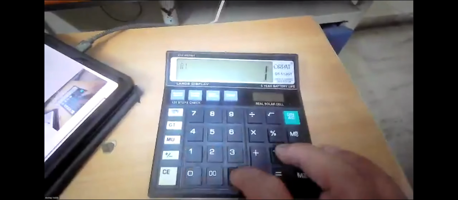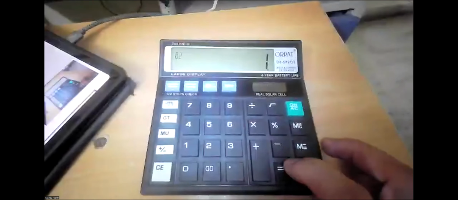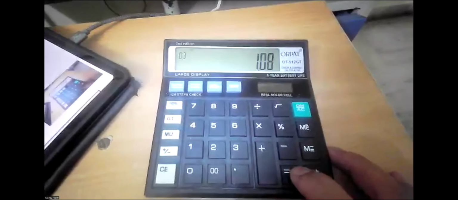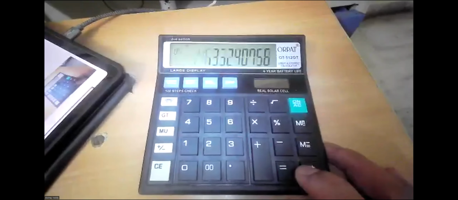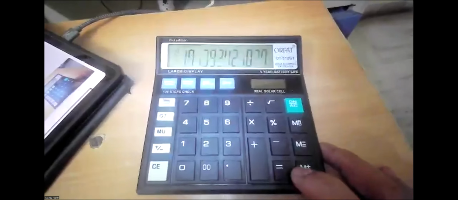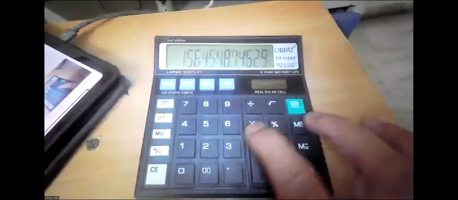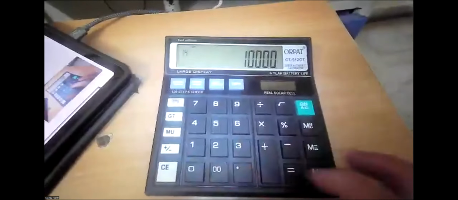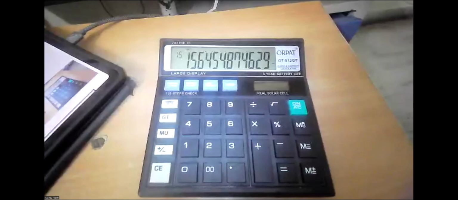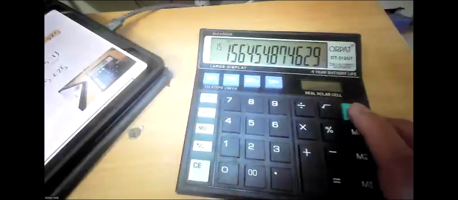So 1.08 into 1, equal to symbol, 10 times. 1, 2, 3, 4, 5, 6, 7, 8, 9, 10. Grand total into 10,000. 1,56,454. So what is the answer he got here? 1,56,454. So I used the same technique in the calculator.